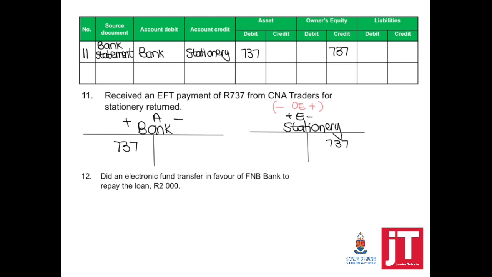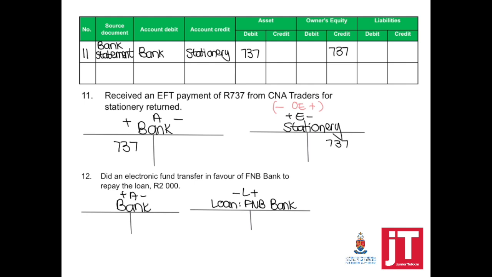Number 12. Did an electronic fund transfer in favor of FNB Bank to repay the loan, 2,000. So now we've made a payment. Earlier we took out a loan, and that money was paid into our bank account. Now we have to start paying back that loan.